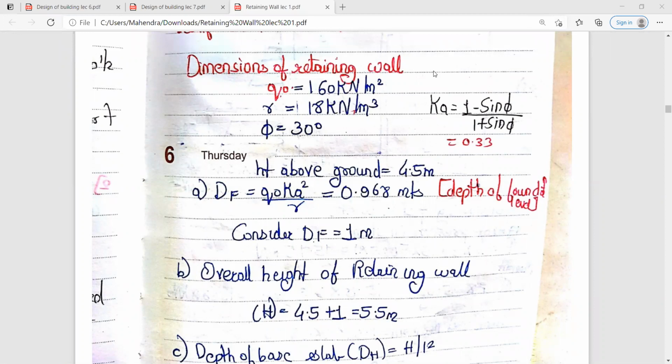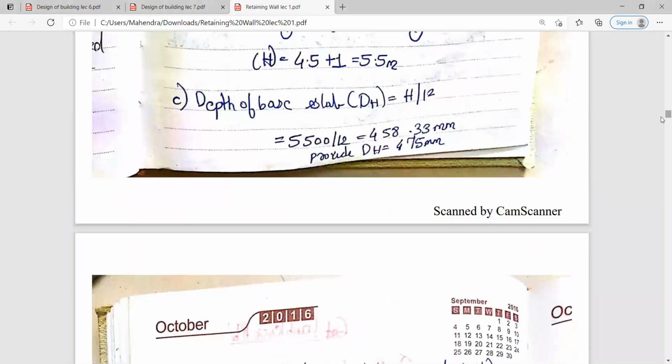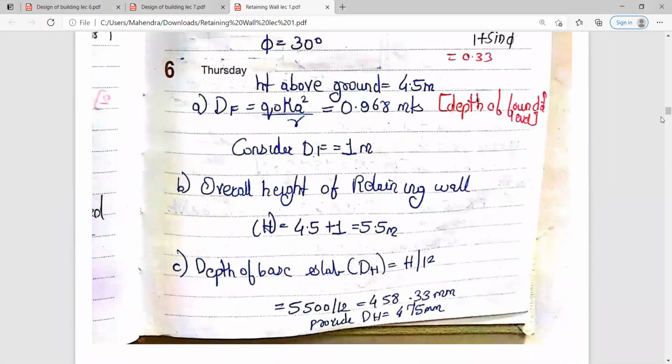So now we need to calculate depth of base slab, that is DH. Depth of base slab is H by 12. So H is nothing but the overall height of the retaining wall, denoted by capital H. So 5.5 you have to convert it in mm. So 5500 by 12. You will get the depth of base slab, that is 458.33 mm. So you can provide it as 475 mm. So do complete up till here.